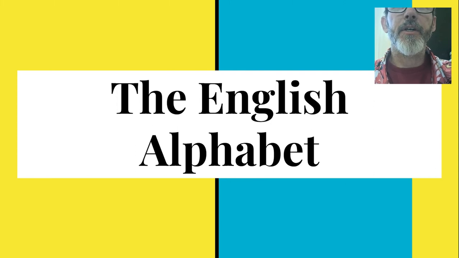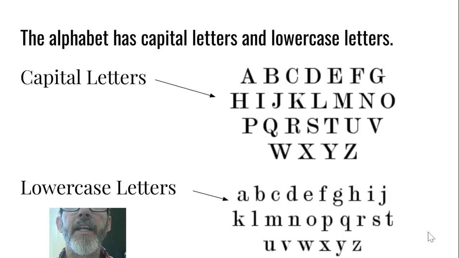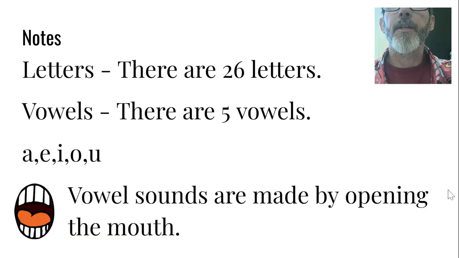Good morning. Today we're going to be talking about the English alphabet and the letter names and the letter sounds. We have capital letters and lowercase letters. We use capital letters at the beginning of words that start a sentence, or words like names, names of restaurants, names of movies. We use lowercase letters for the rest. There are 26 letters in the alphabet.